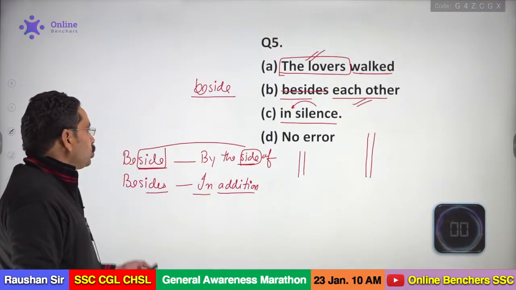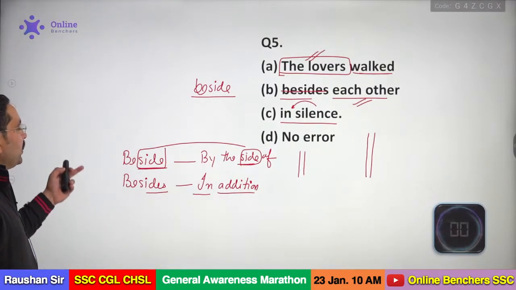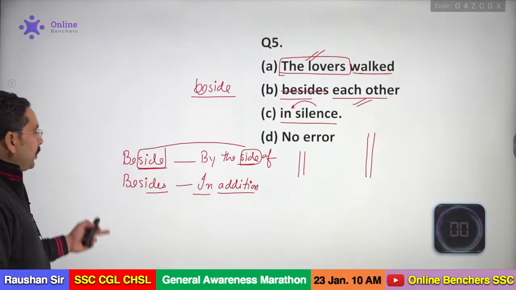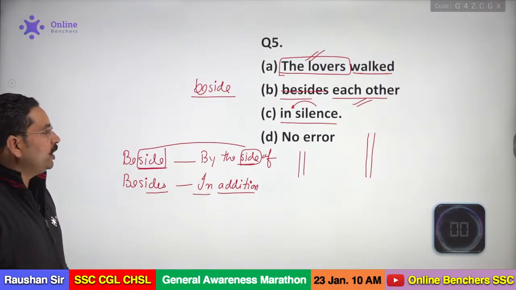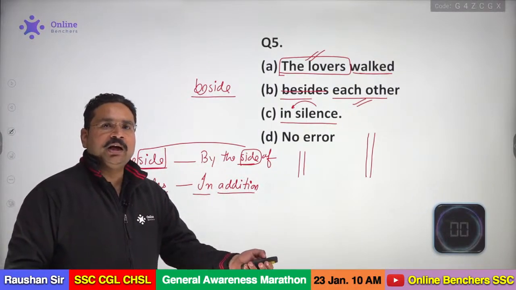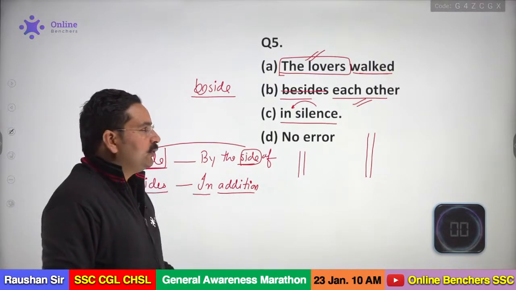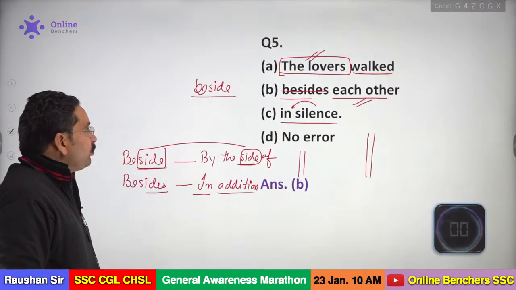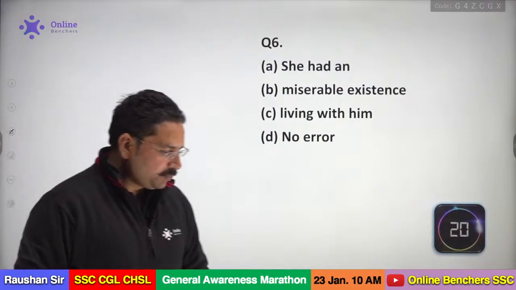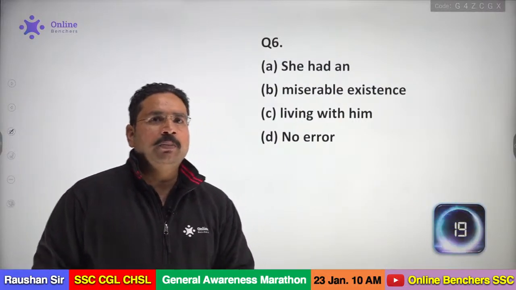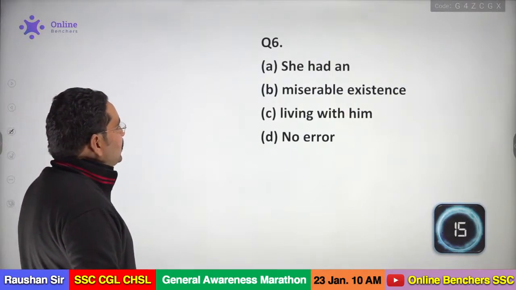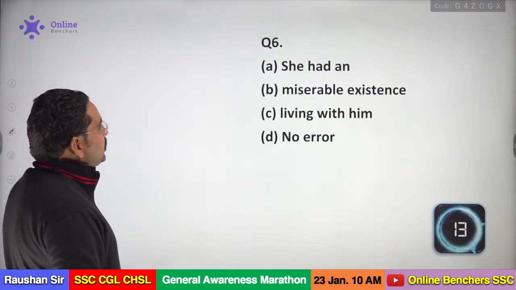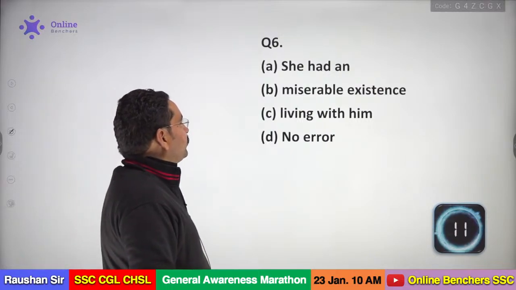Now the next question, so just get the difference between beside and besides, okay? Both are the prepositions. Beside, by the side of, besides, in addition, okay? I like coffee besides tea. Then we use besides, in addition. Now the question number 6. 20 seconds again. Mark your responses, my dear. She had an miserable existence living with him. Where we had the error?